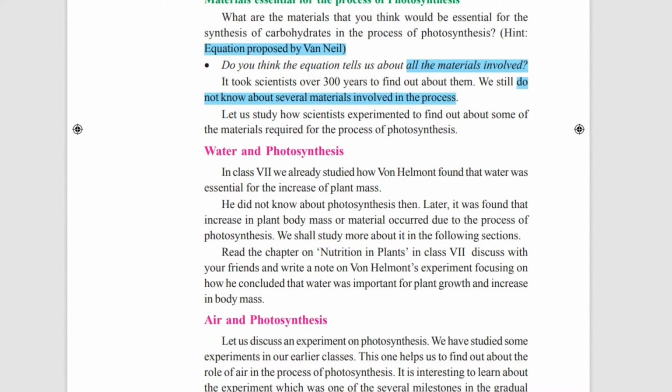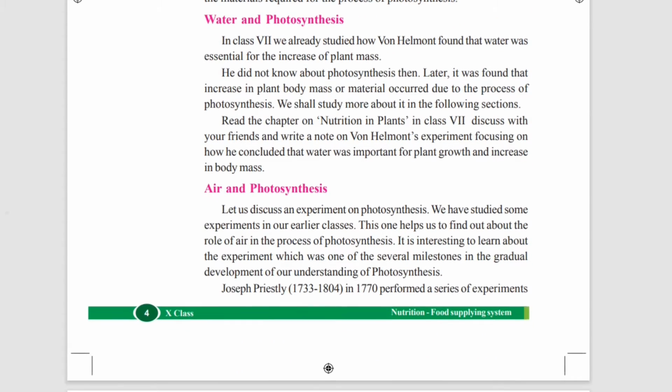Let us study how scientists experimented to find out about some of the materials required for the process of photosynthesis. First, let us see what's the relation between water and photosynthesis. In class 7, we learnt how von Helmont found that water was essential for the increase of plant mass.